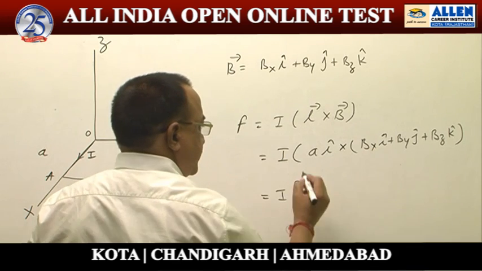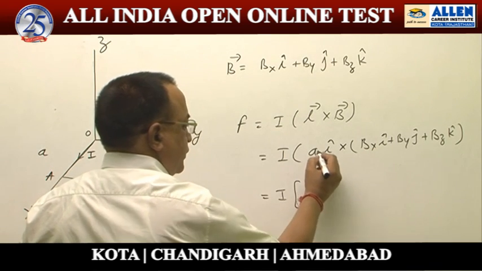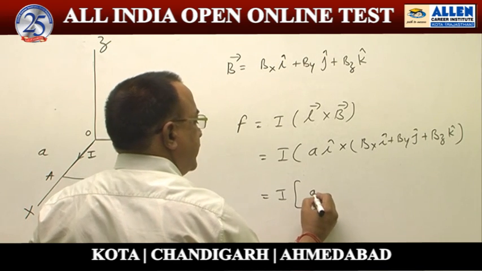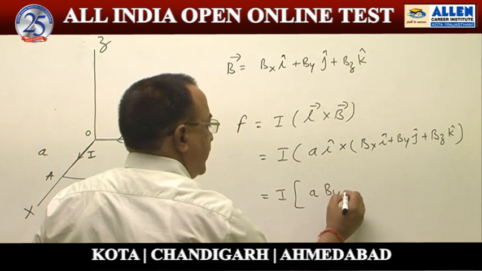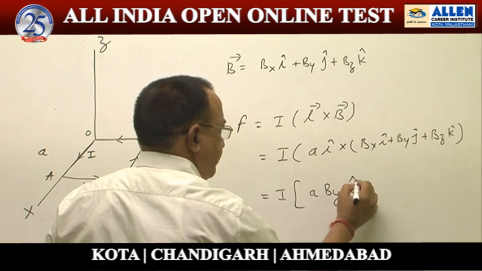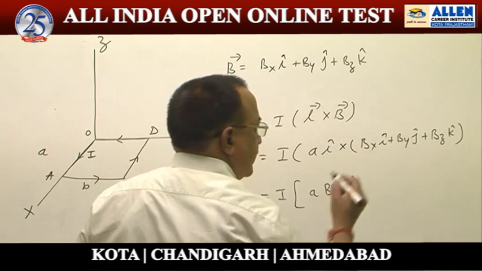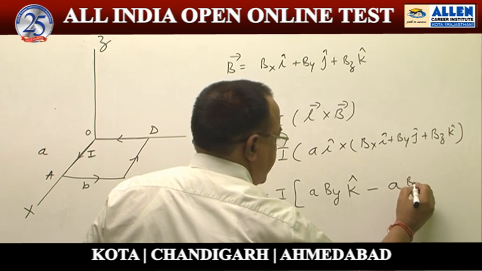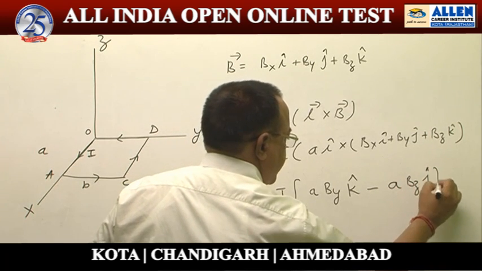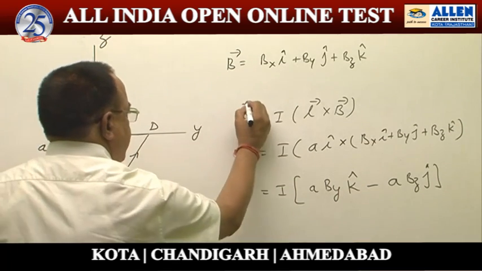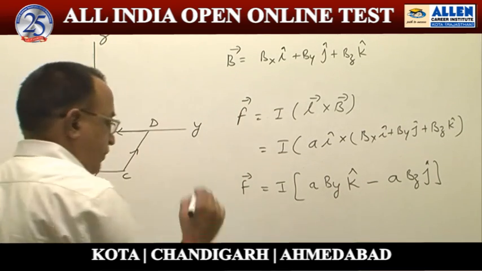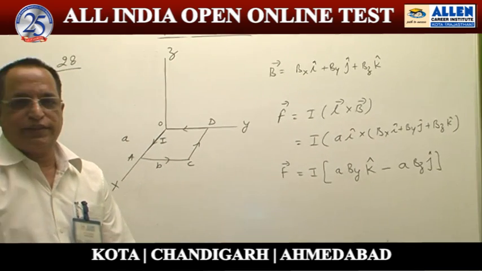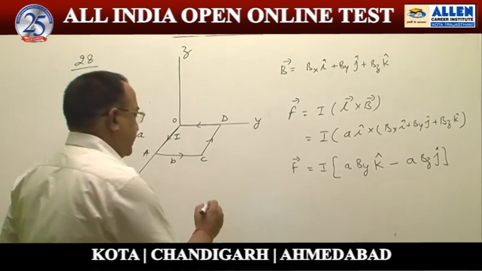I cross I is 0, so the first term is 0. I cross J is K, giving a By k cap. I cross K is minus J, giving minus a Bz j cap. So here is my force, and we can see option number 2 is our correct answer.